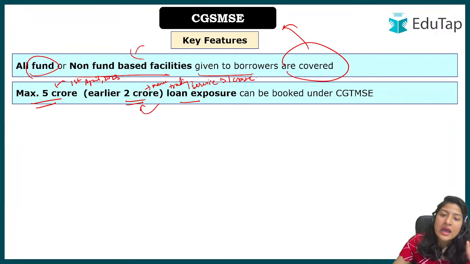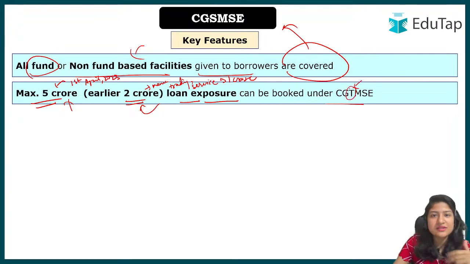But from 1st of April 2023, be it the trading sector, manufacturing sector, or service sector, a maximum of 5 crore of loan exposure can be booked under the particular scheme. Wherever you see T, it means trust, because the trust will be providing the money. Now what does it mean? Will the government give all the 5 crore to the bank? No, it does not mean that.